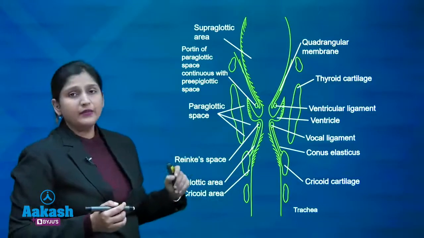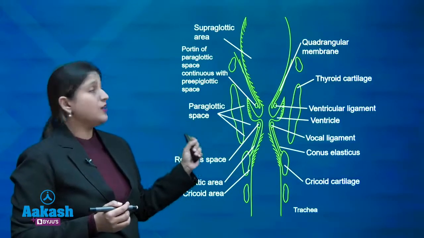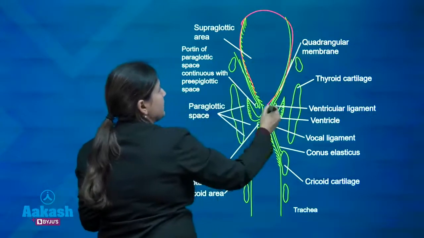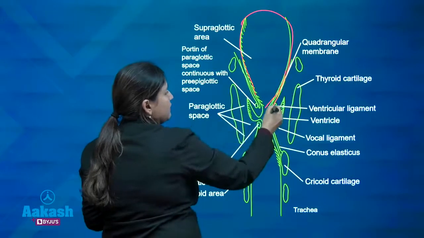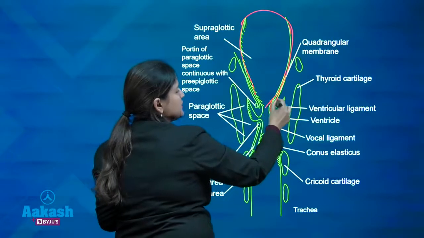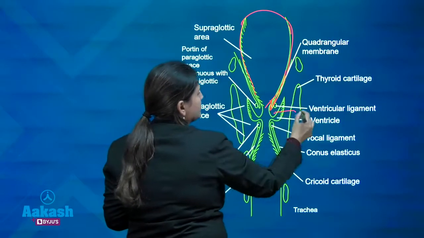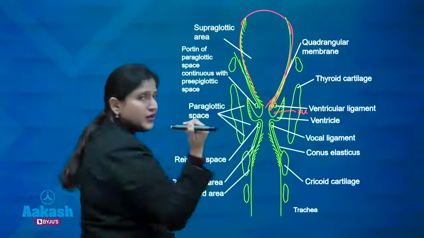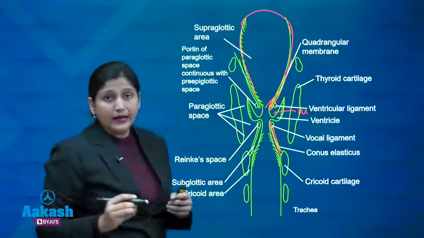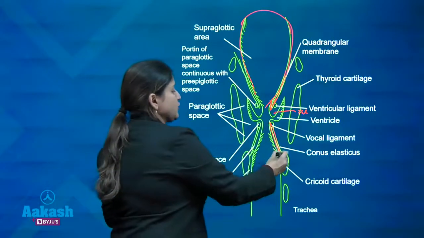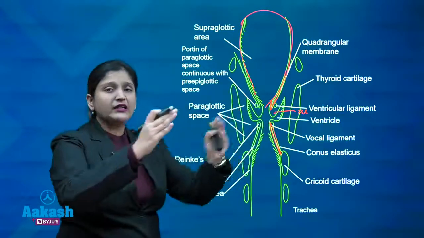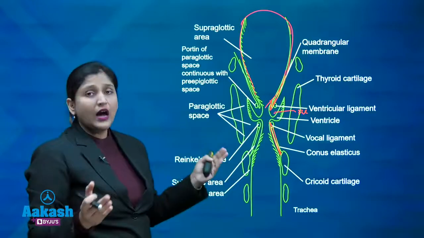This is one diagram that you need to remember in connection to the larynx. In this is the epiglottis, the leaf shaped structure. This is the quadrangular membrane which joins the free edge of the epiglottis and forms the false vocal cord and attaches to the arytenoid posteriorly. This is the conus elasticus which attaches to the vocal ligament, and this in turn attaches to the cricoid cartilage. These are membranes that prevent the spread of carcinomas into the other spaces.